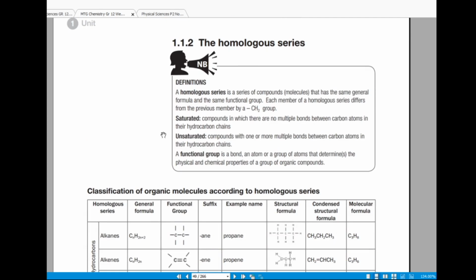Now they talk about homologous series. These are the definitions that you need to know. A homologous series can actually be asked in an exam. Define what a homologous series is, what a saturated compound is, what a functional group is, right? A homologous series is a series of compounds or molecules that has the same general formula and the same functional group. Each member of a homologous series differs from the previous member by a CH2 group, right? So that's just the definition.